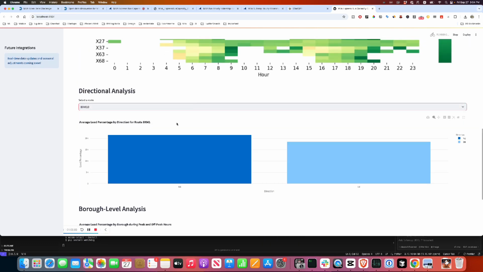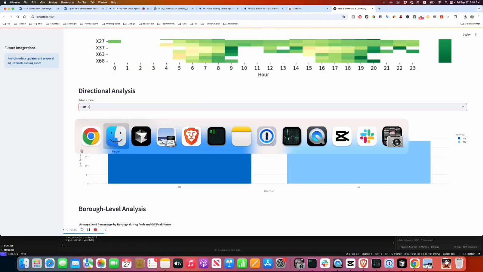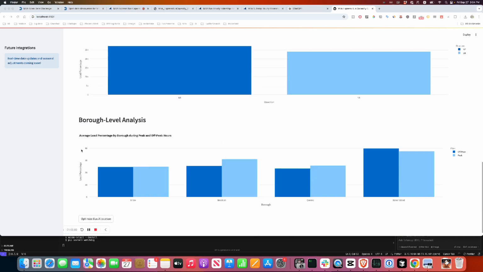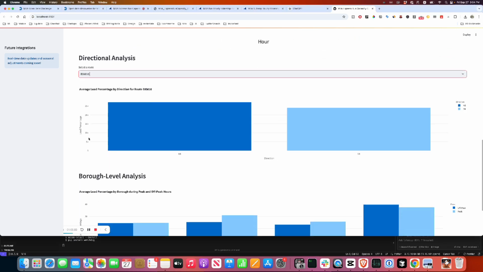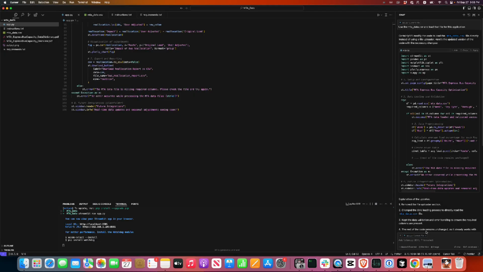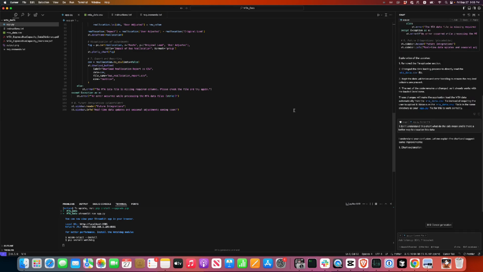So if I do BXM10, I don't know what the load percentage is. What is the load percentage value? We can just take the screenshot and we can actually ask Cursor. I don't understand this chart. Understand this chart. What do the axis mean? And is there a better way to visualize this data?